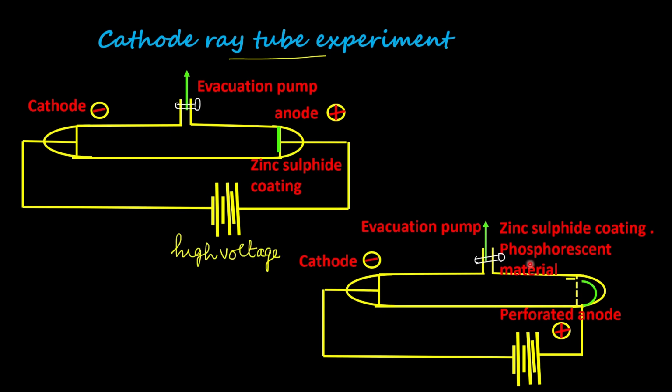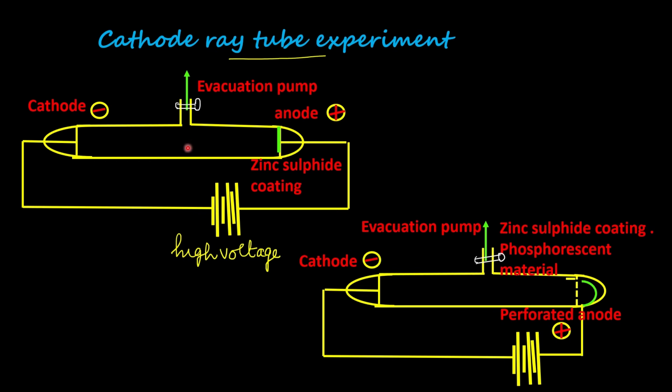The next diagram also shows a similar setup. There is only one slight difference. The anode is perforated. That is, it has holes. The wall of the tube behind the anode is coated with the phosphorescent substance. The experiment was conducted in different conditions. We will discuss 3 such conditions here.